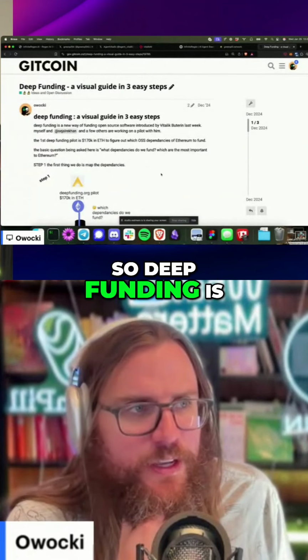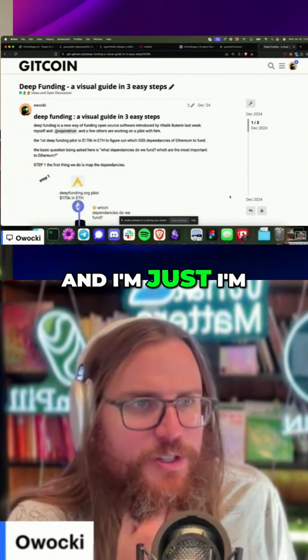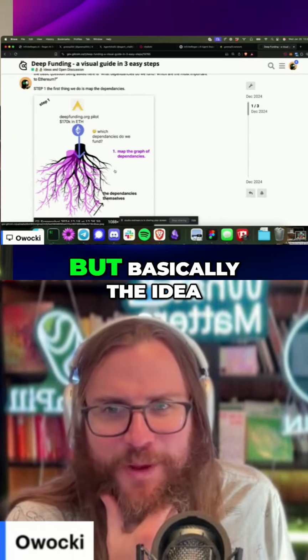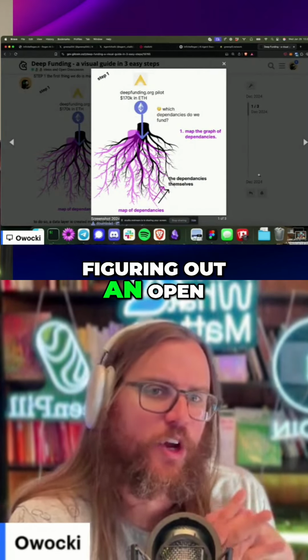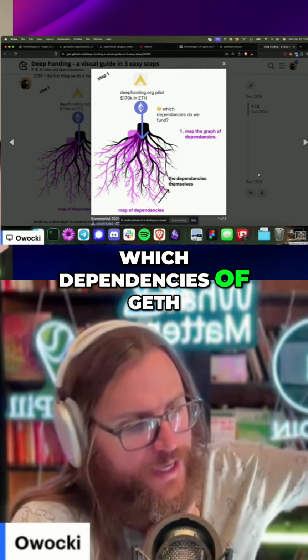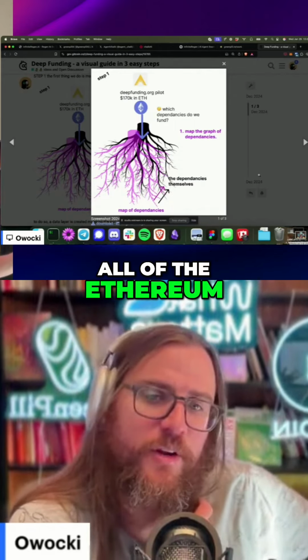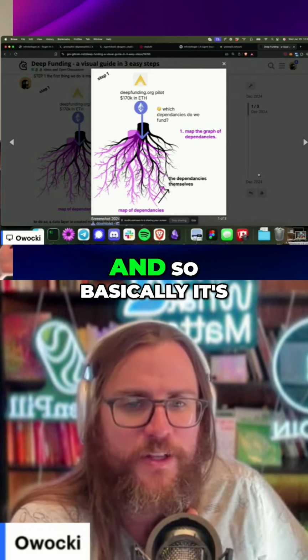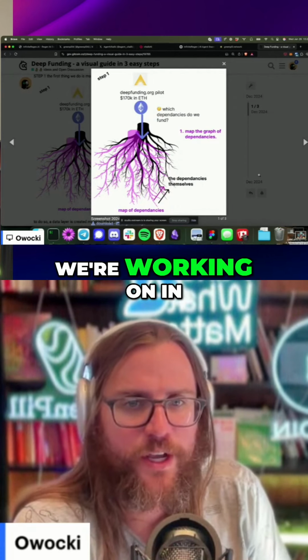So, deep funding is a new experiment. This is a Vitalik brainchild, and I'm just explaining it. But basically, the idea behind deep funding is figuring out in open source software which dependencies of Geth and Reth and Prismatic Labs and Lighthouse and Nimbus, all of the Ethereum clients, do we fund? And so basically, it's a 3-step process that we're working on.